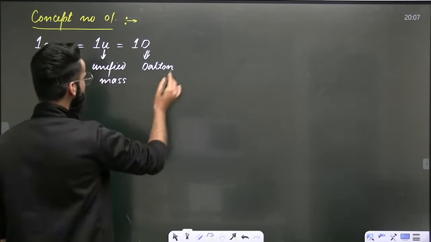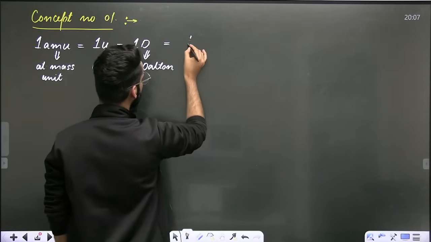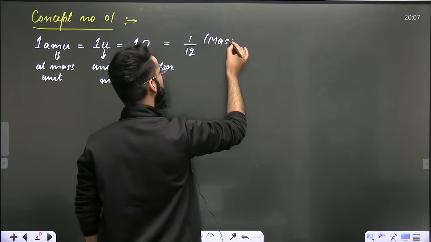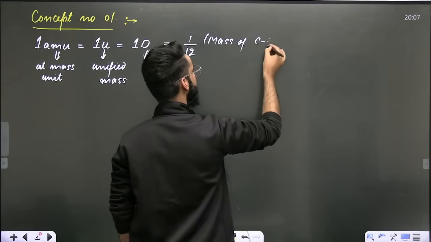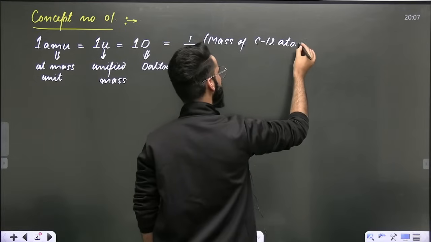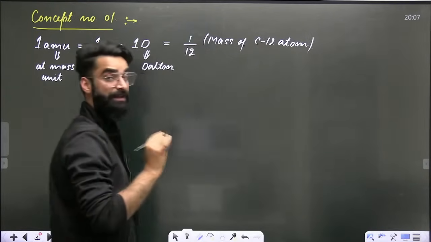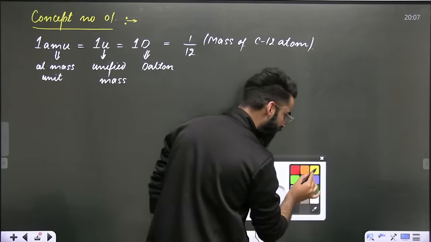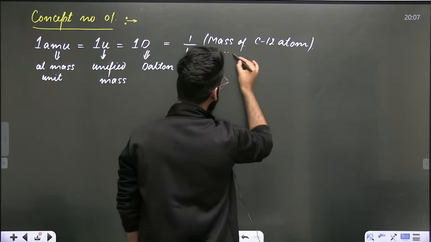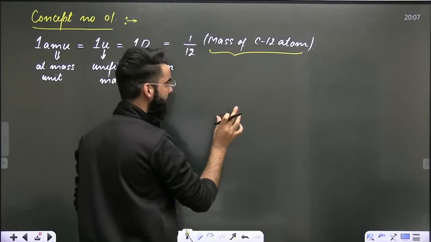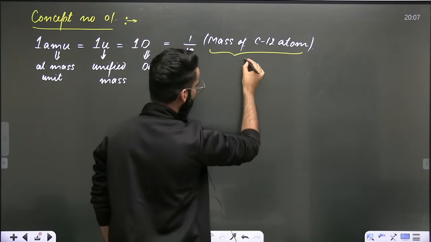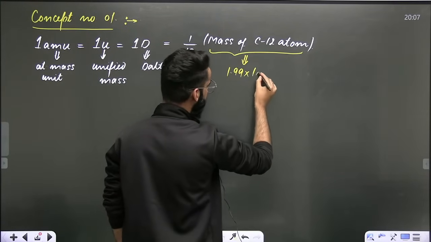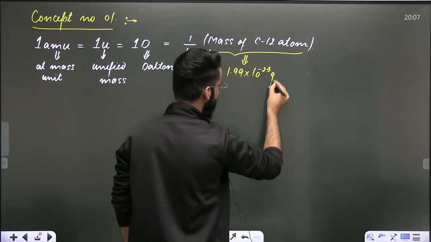So people, this AMU is defined as 1/12 of the mass of a carbon-12 atom. Now, there is one thing I would want you to remember: the mass of one carbon-12 atom is equal to 1.99 × 10^-23 grams.